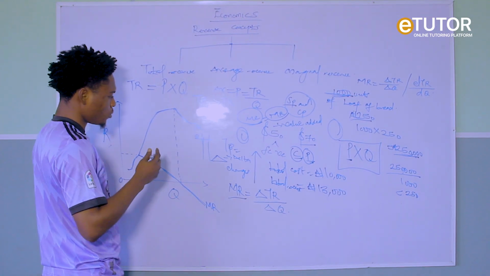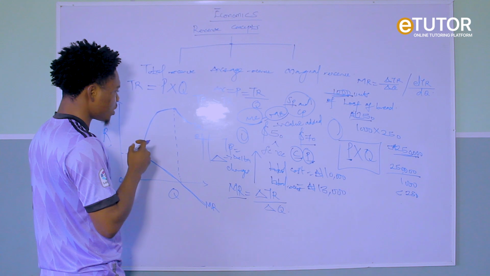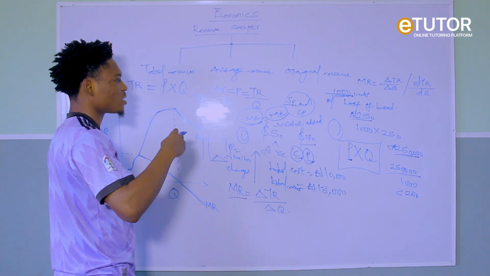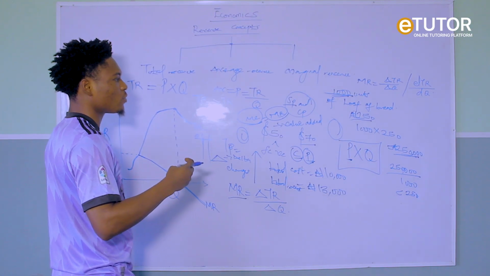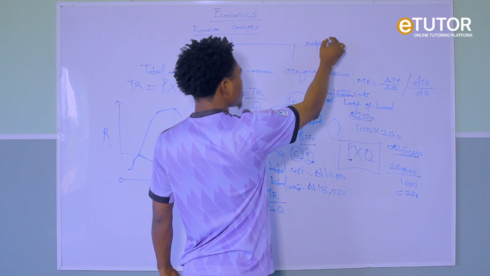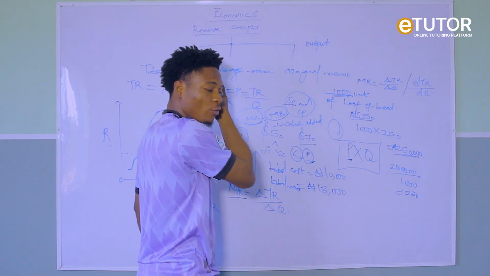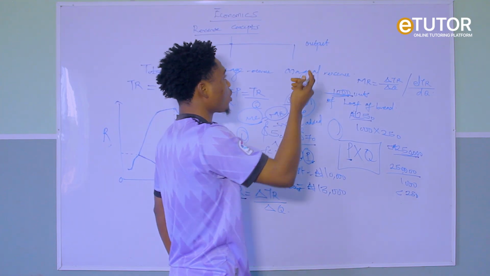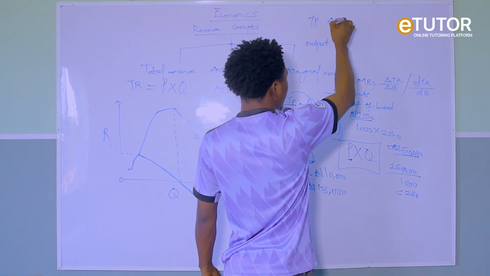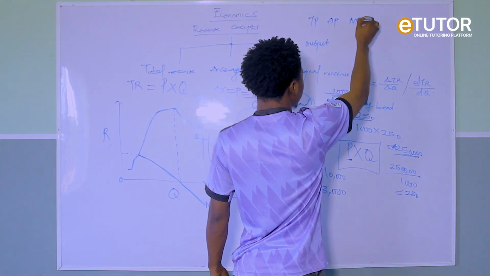Now, what am I trying to explain? You see, one thing about revenue is that it is as a result of the effect on what? On output. Anything that happens to your output. You know that we have what we call the concept of output. What are the concepts of output? We have TP, which is total product. We have AP, which is average product, and we have MP, which is marginal product.